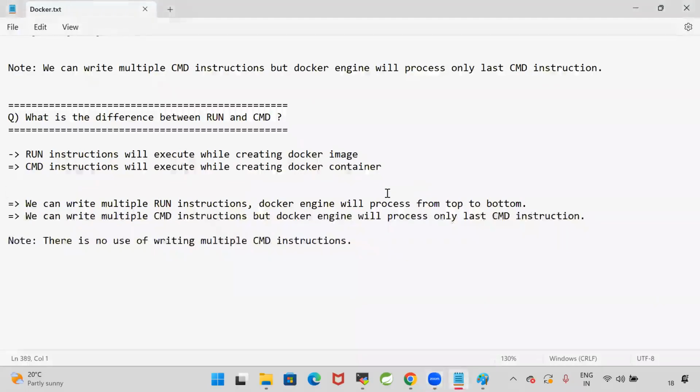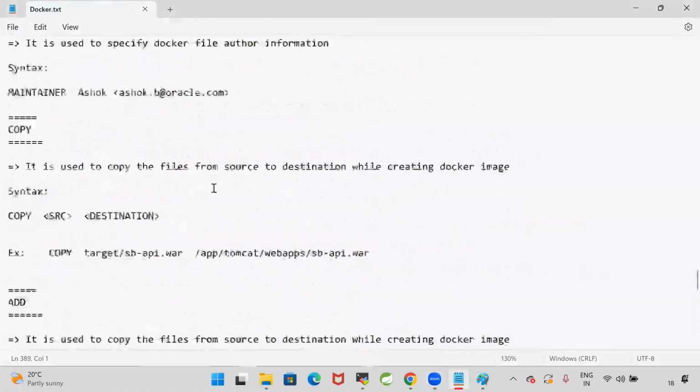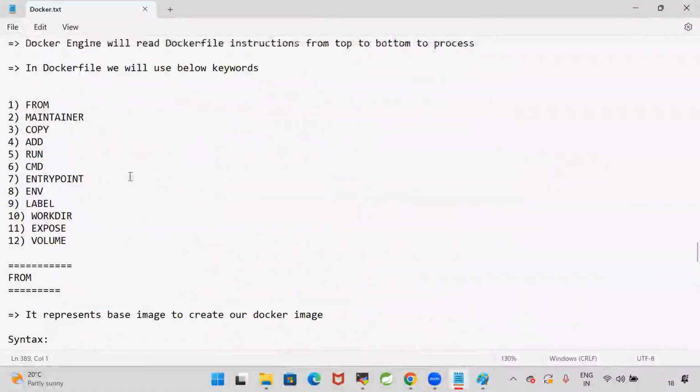Yes. So how many keywords we understood as of now? 6 keywords we understood. These keywords are called as Docker file keywords: from, maintainer, copy, add, run, CMD. From is used to specify the base image to build our Docker image. Maintainer is used to specify author of the Docker file information. That means which team member developed this Docker file, that information we can configure.